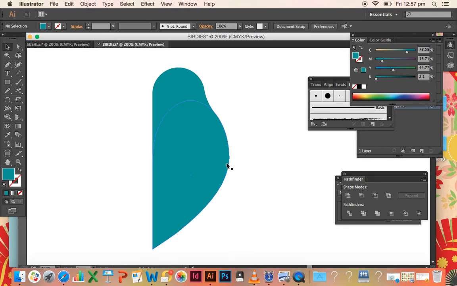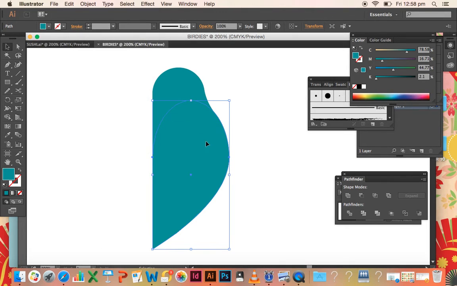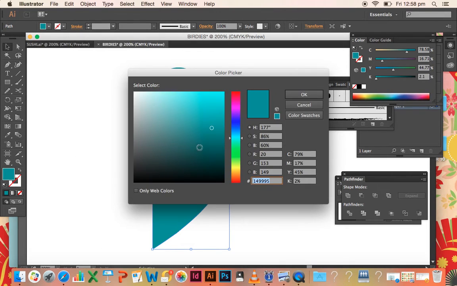Now what I want you to do, make sure you've got your normal selection tool there. Just select the wing shape and create a duplicate of that by going Control C, Control F on your keyboard. That's made a duplicate of the wing and we want it brought right to the front, so just go Object, Arrange, Bring to Front, and we're going to make it a bit of a darker colour.